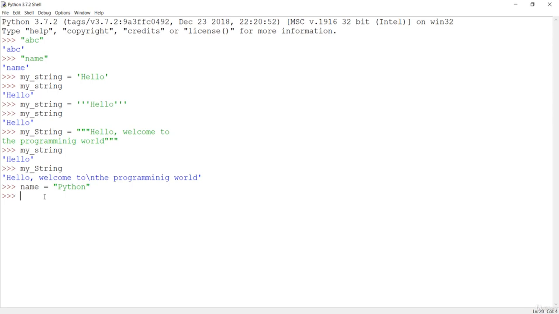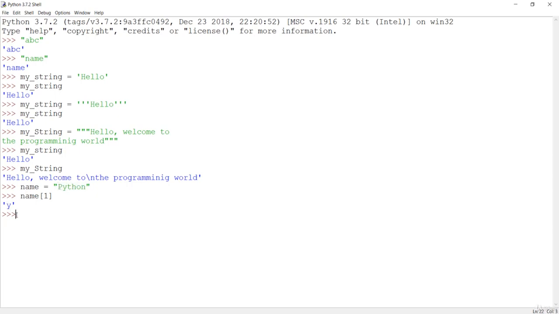So if I want the character y, then I have to give the name first and then the square bracket, and inside that square bracket you have to put the index. So p is at index 0, that means if you want y, you should put 1 over here, and if I hit enter, you are going to get y. So you access it through this indexing technique, and just remember that in the string and in the list, the index always starts from 0, it is not from 1. Just remember that. If you want to get this n, you can simply count from 0: 1, 2, 3, 4, 5.